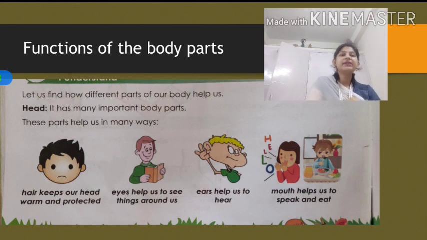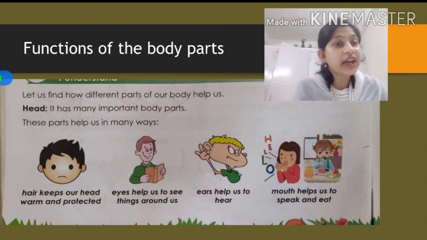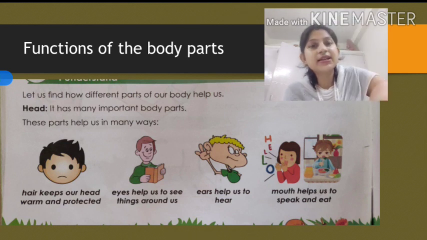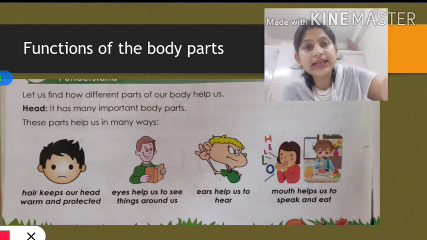We have just talked about different body parts. Now we are going to talk about their function. You know, students, each body part has one or more functions. So let's start with the head.